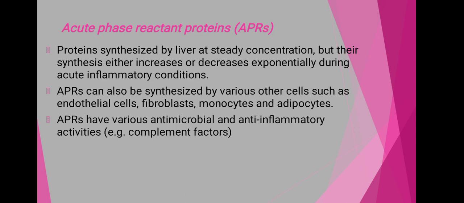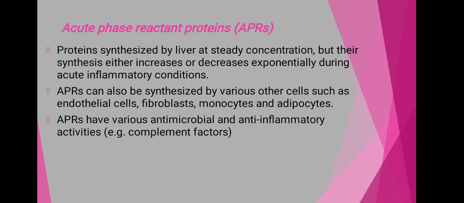Then the acute phase reactant proteins, that is the APR. These proteins are synthesized by the liver at a steady concentration, but their synthesis either increases or decreases exponentially during acute inflammatory conditions. Means whenever there is entry of pathogens within our body, at that time the synthesis of these acute phase reactant proteins increases.